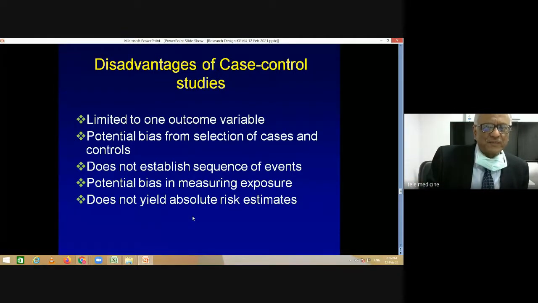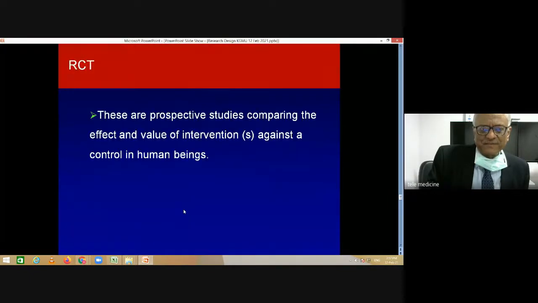There's a major potential for bias in selection of cases and control. It does not establish sequence of events. There's a potential bias in measuring exposure, and it does not yield absolute risk estimates. So these are some of the disadvantages of case control studies.